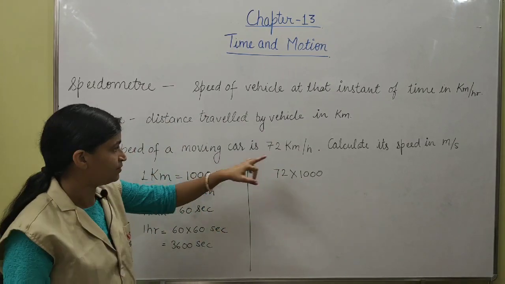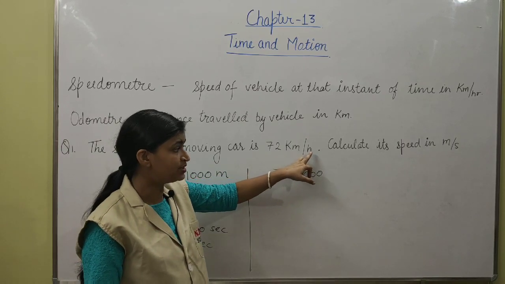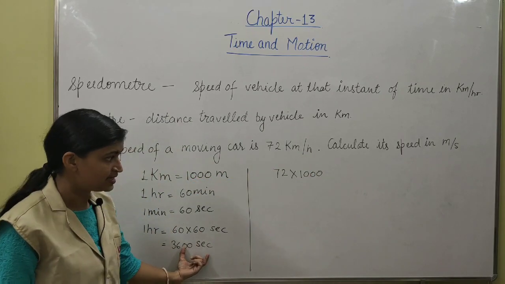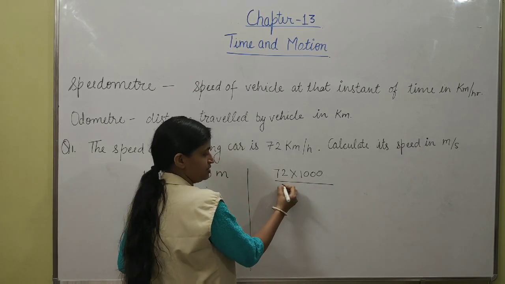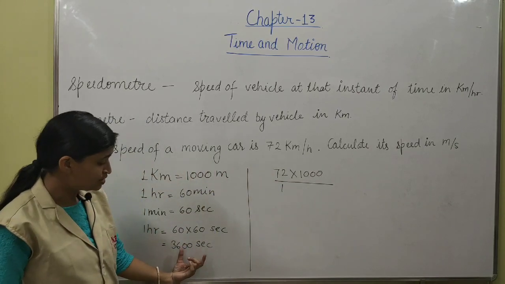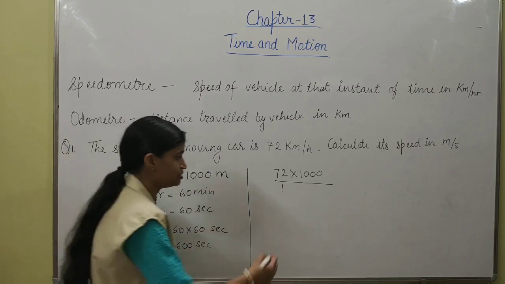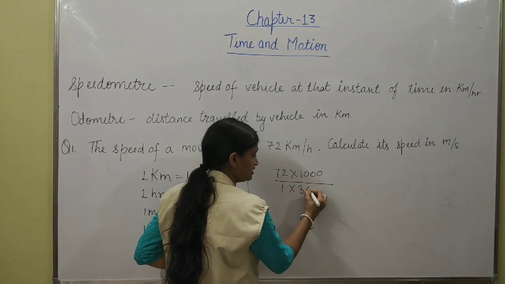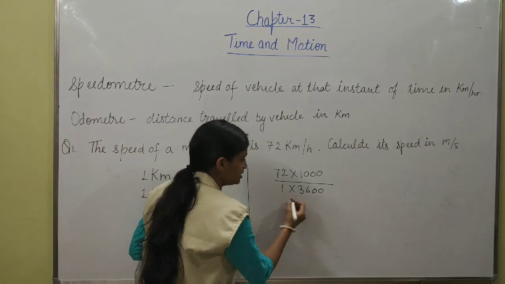Again this one is hour, so we want to convert this hour into second. So we write here 1 hour, but we have to convert it into seconds, so we will multiply by 3600. Okay, we will solve it.